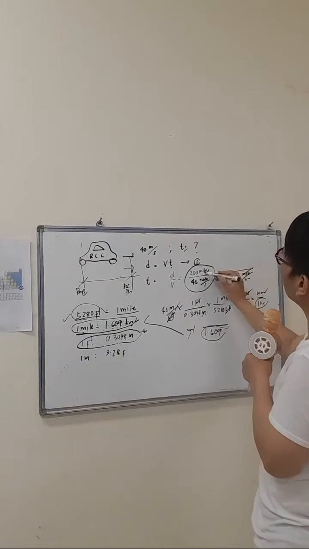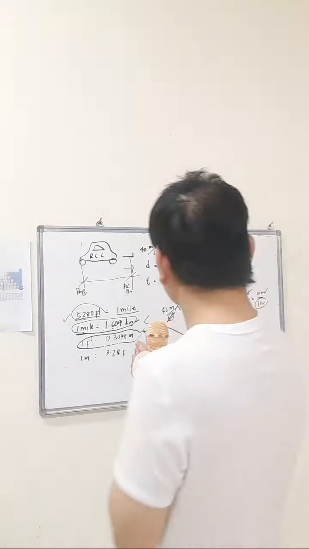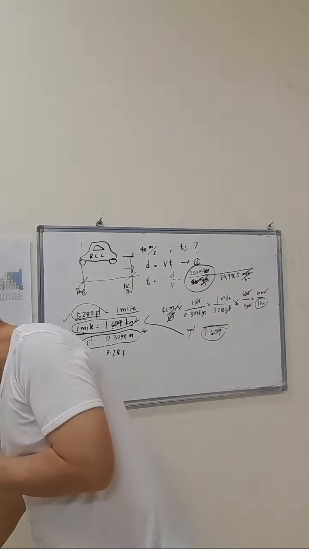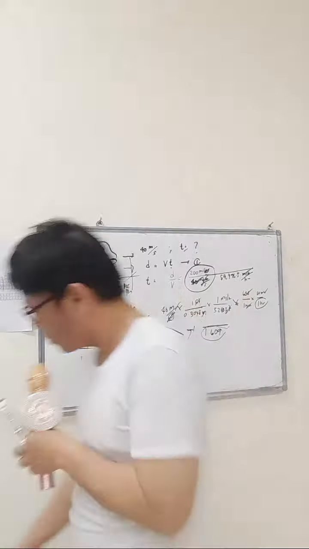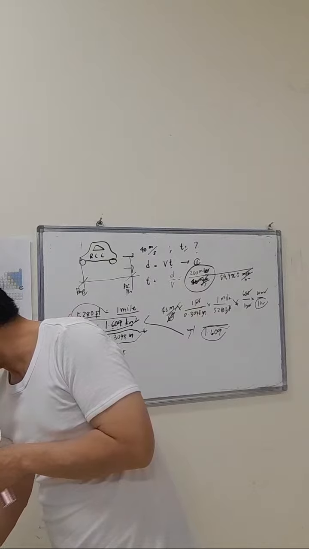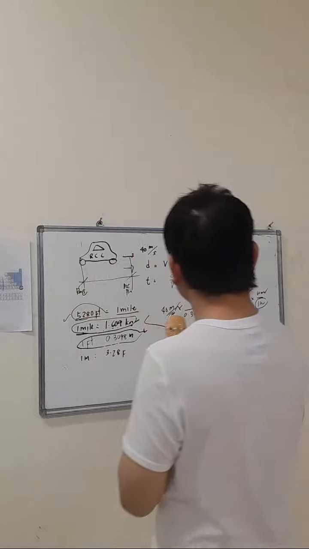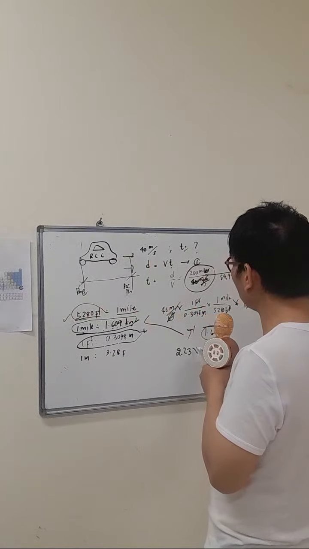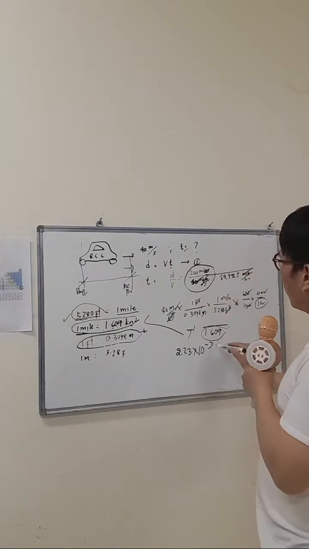Cancel the miles and you have the hour. So 200 divided by this one. So 200 divided by 89,496.5 is equals to 2.23 times 10 to the negative 3 per hour.